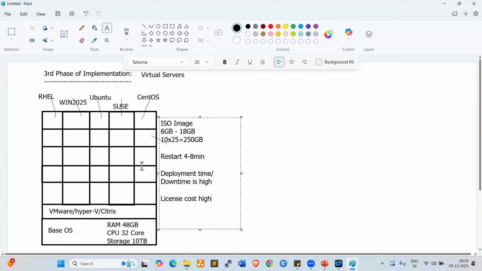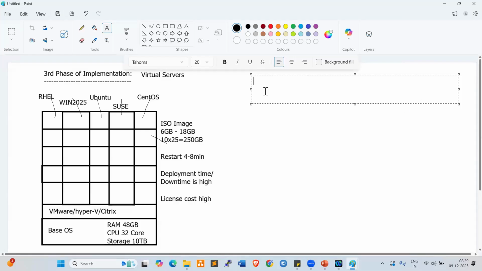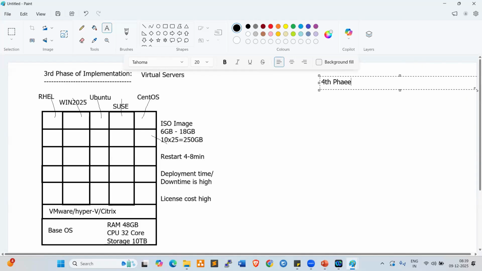To reduce the costing, the downtime, the deployment time, and the licensing cost, clients are migrating their applications to Docker containers, which is the fourth phase of implementation.